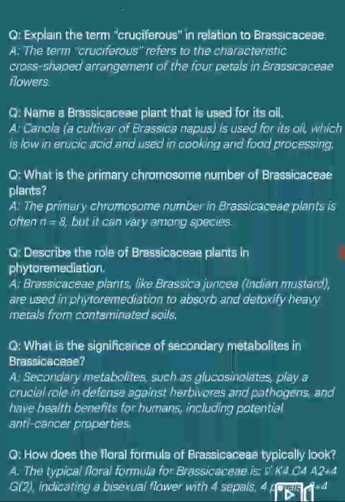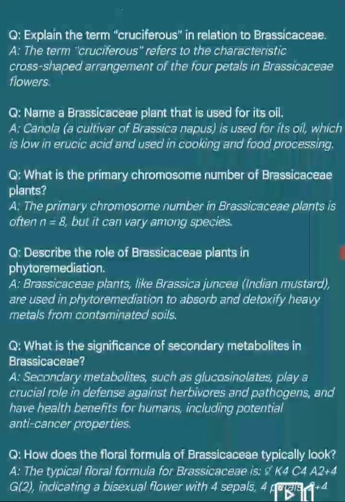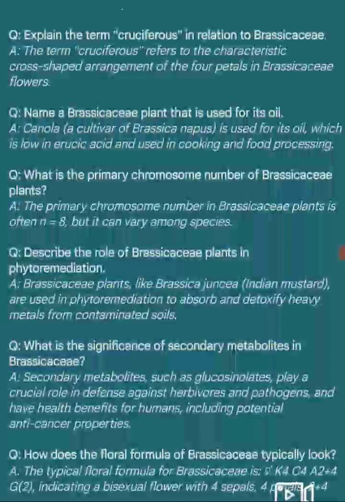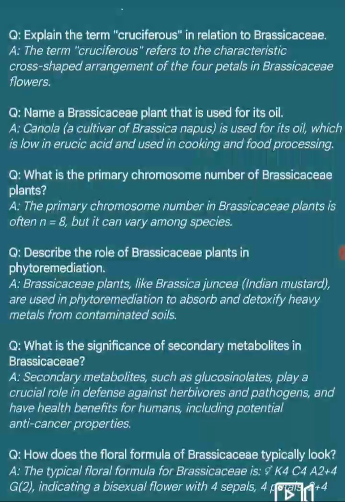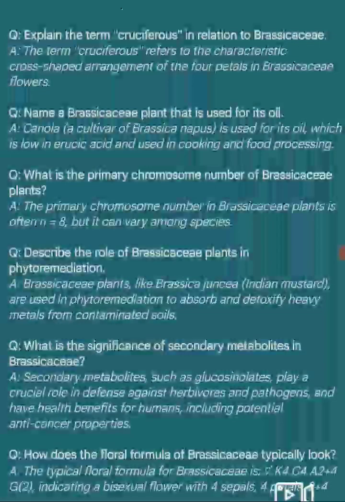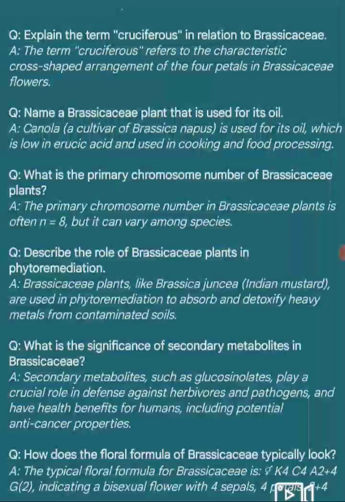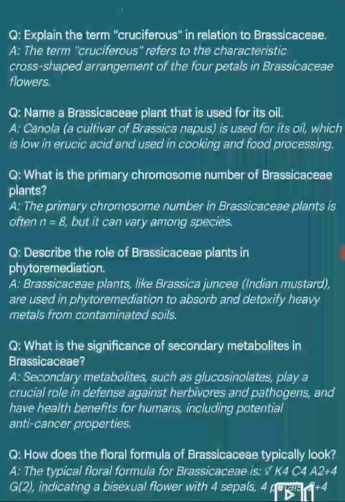Next question. What is the primary chromosome number of Brassicaceae plants? Answer. The primary chromosome number in Brassicaceae plants is often n equals 8, but it can vary among species.